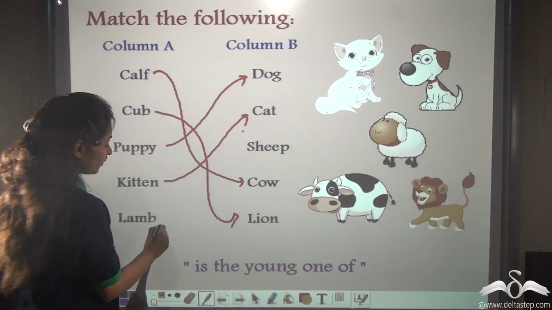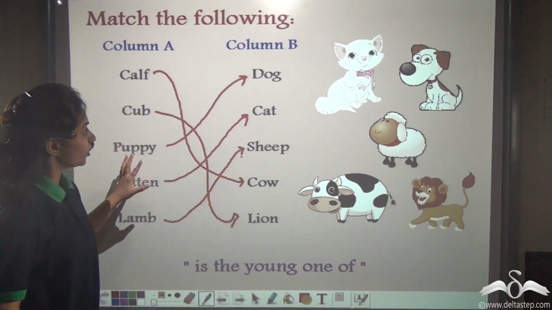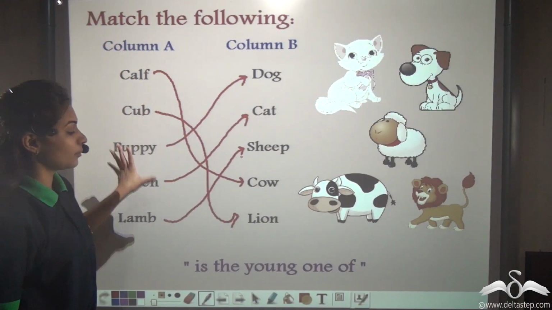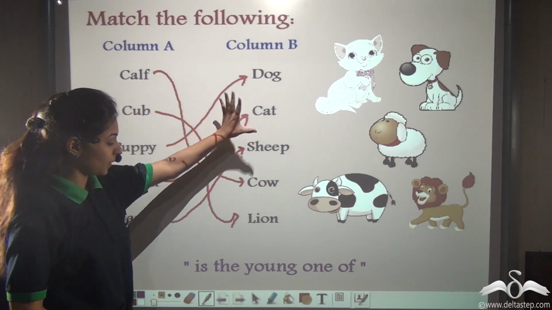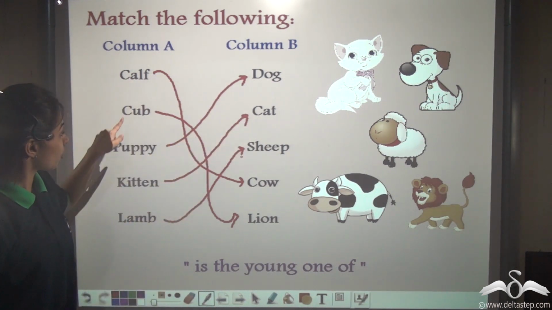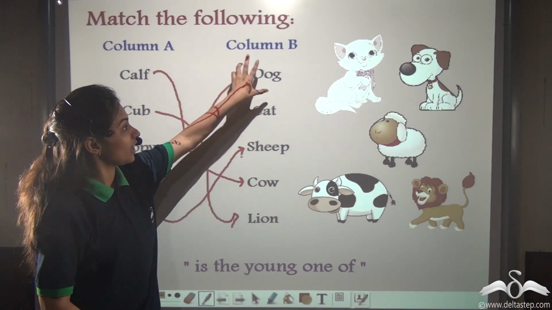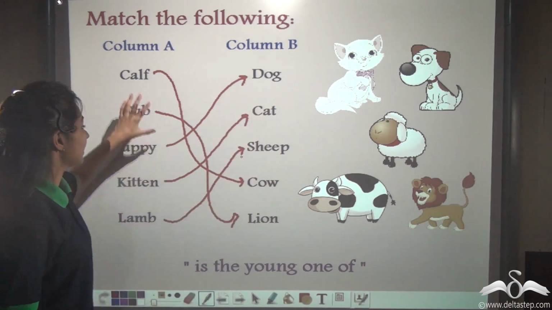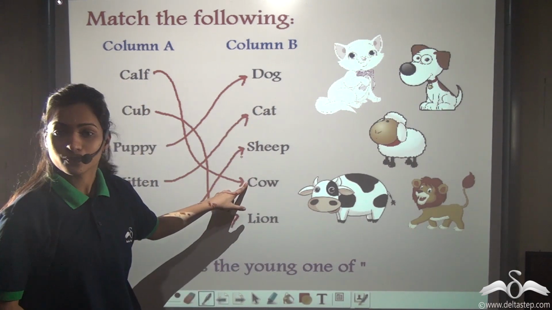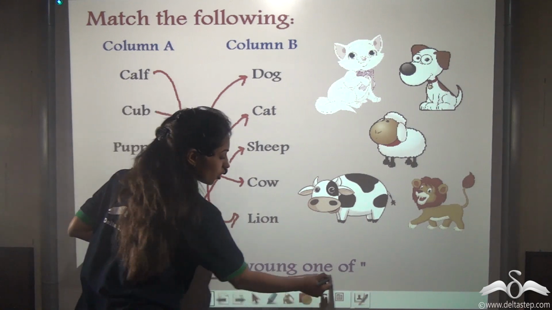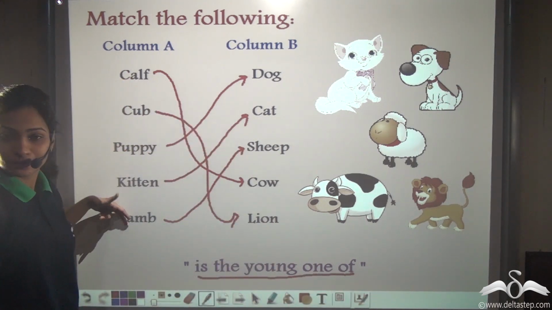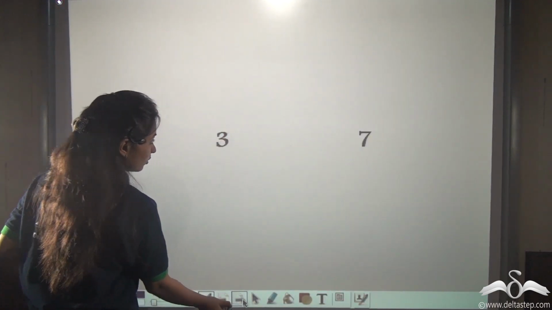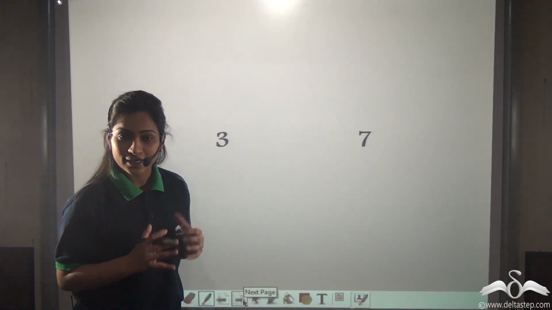And lamb for sheep. Well, you can say that the elements of column A are related to column B as the elements of column A is the young one of elements of column B. So you can say that calf is the young one of cow. So this relation actually goes for all the elements of set A. Well, even numbers can be related like this.